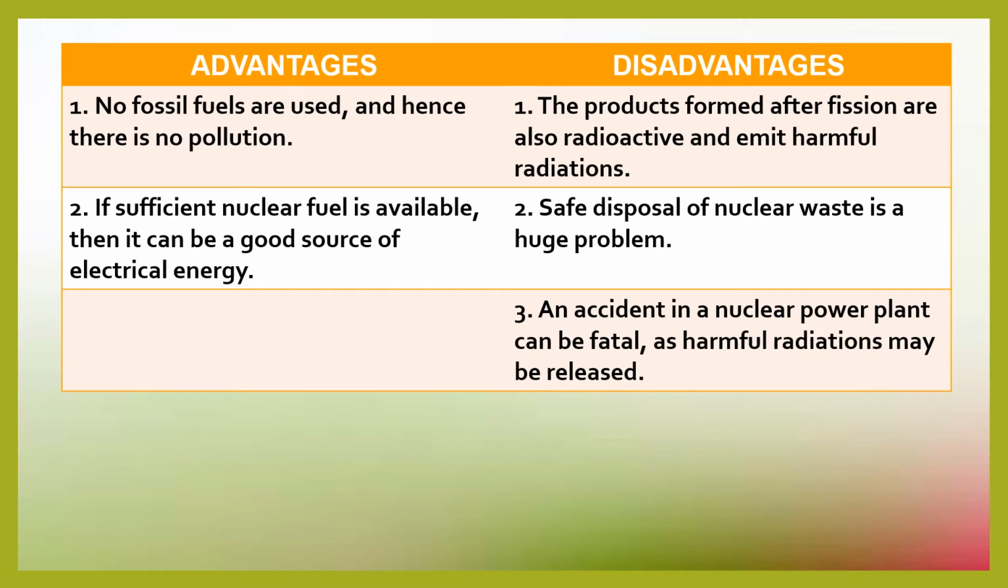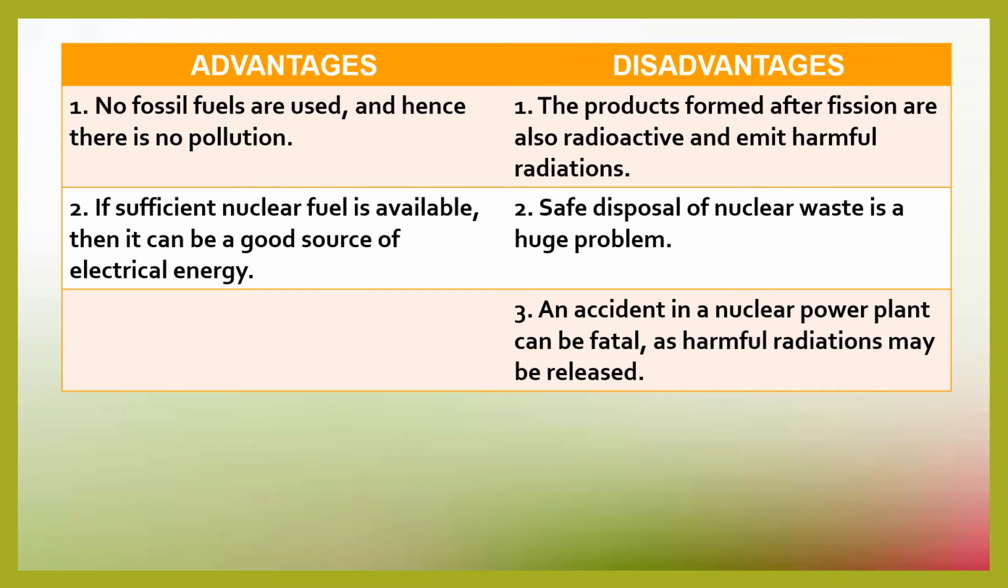The advantages and disadvantages of a nuclear power plant. The advantages being that no fossil fuels are used and hence no pollution due to combustion is there. If sufficient nuclear fuel is available, then it can be a good source of electrical energy. But there are disadvantages because the products formed after fission are also radioactive and give out harmful radiations.